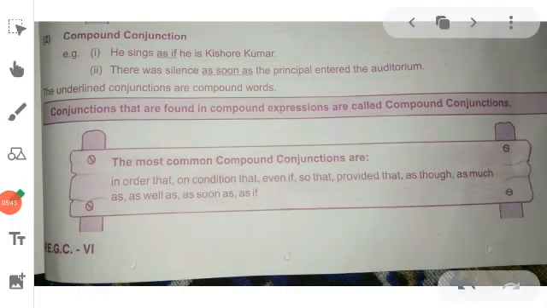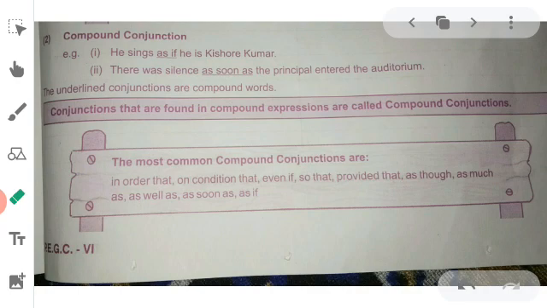Now next, compound conjunction. Number 1, he sings as if he is Kishore Kumar. Number 2, there was silence as soon as the principal entered the auditorium. The underlined conjunctions are compound words. Conjunctions that are found in compound expressions are called compound conjunctions.